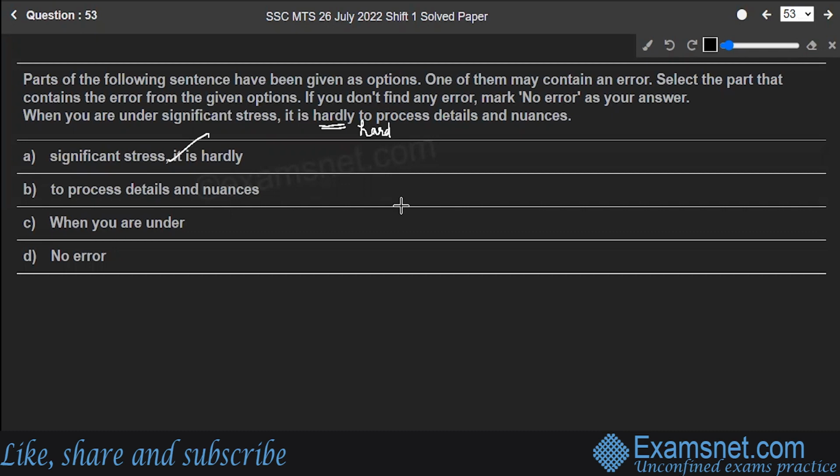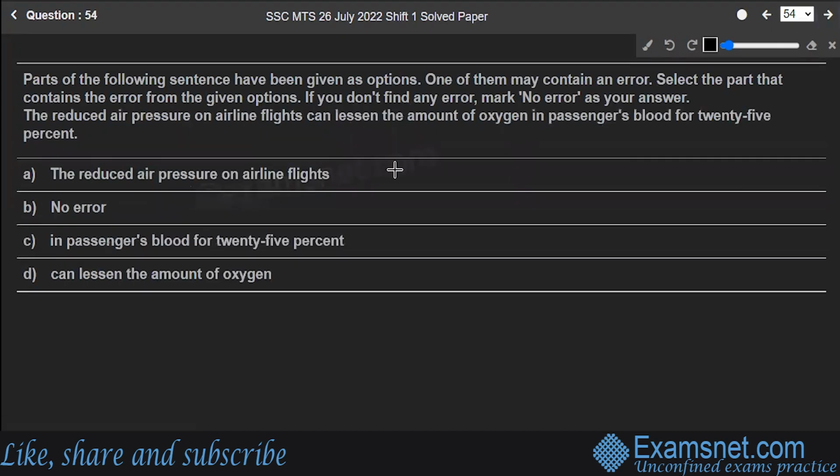For example, you can say, he hardly knew how it tasted. So that time hardly is okay when you're making a comparison. The one which will be filled over here is hard. Option A is the correct answer to the question. Hope you are clear. Next is question number 54.